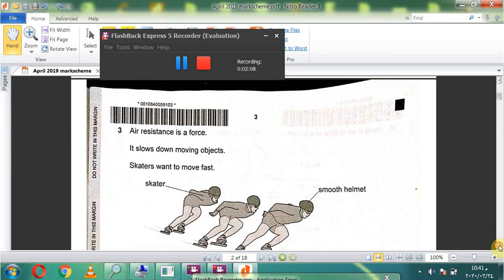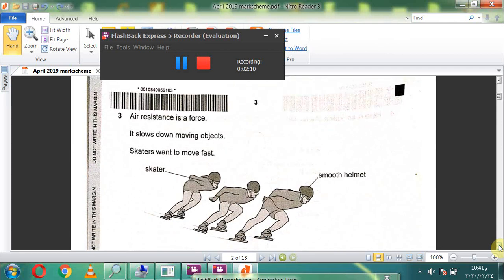Okay. Question number 3. Air resistance is a force. Air resistance is a force that acts when an object moves through the air. The object pushes on the air as it moves, and the air pushes back on it with a force called air resistance. This question for air resistance is a force. It slows down moving objects like friction force.